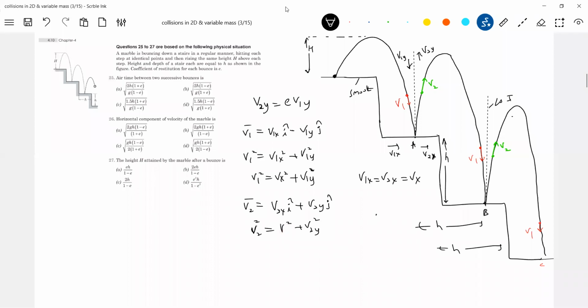Straight away, or I'll write one more step. Keep this one. And now, can we apply conservation of mechanical energy between A and B? Applying conservation of mechanical energy between A and B. At A, what is the speed of the particle? m v2 square by 2.